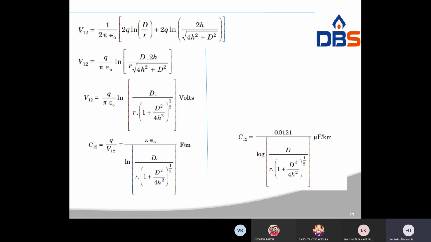Now overall potential across the conductors is V_B, V_C similarly.